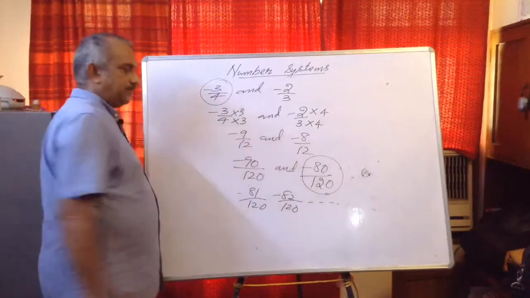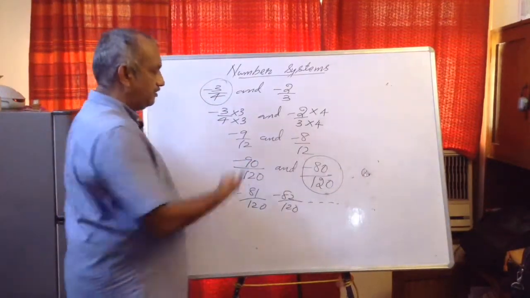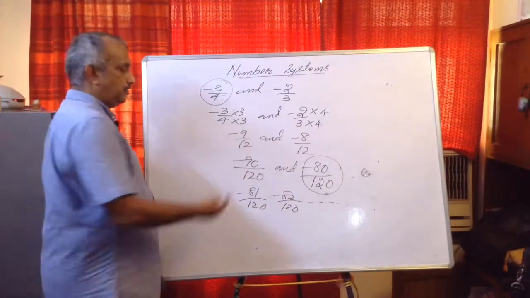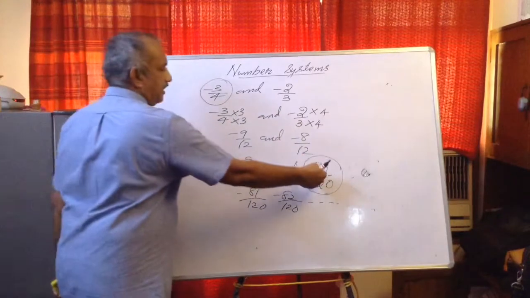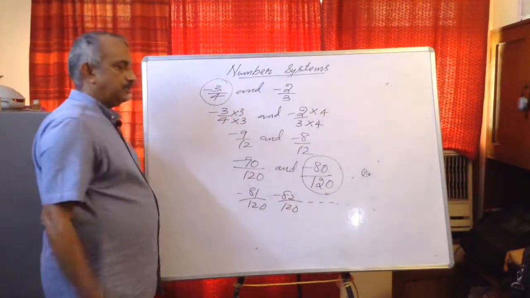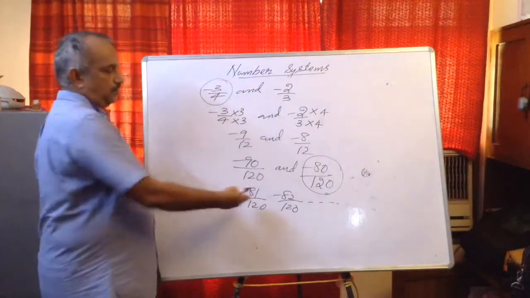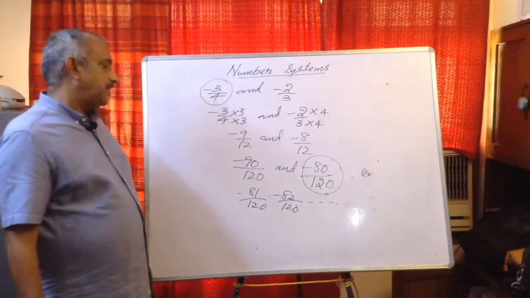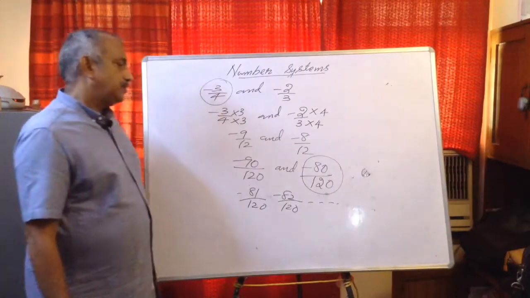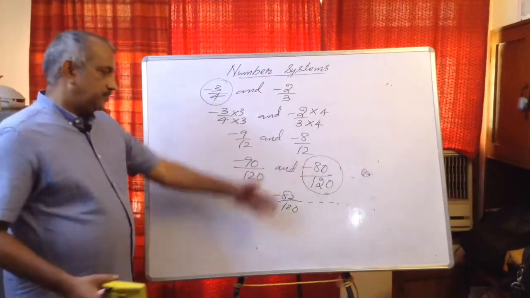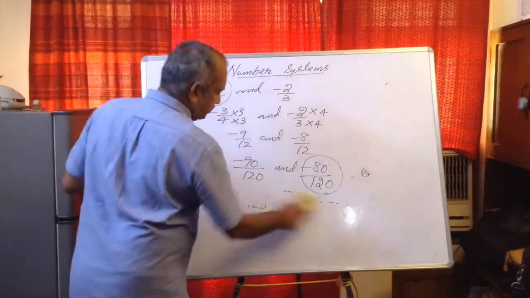So I multiply by 10 and get minus 90 upon 120 and minus 80 upon 120. I know that when I cancel, I will get this, and when I cancel this one, I will get this only. So any numbers lying between these two are lying between the originals. There are many numbers: minus 81 upon 120, minus 82 upon 120, etc. You can write any 5 numbers, but if they can be simplified, simplify them also. I will discuss one more question.